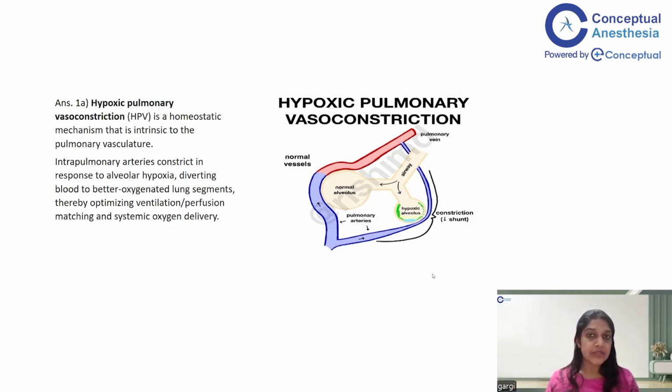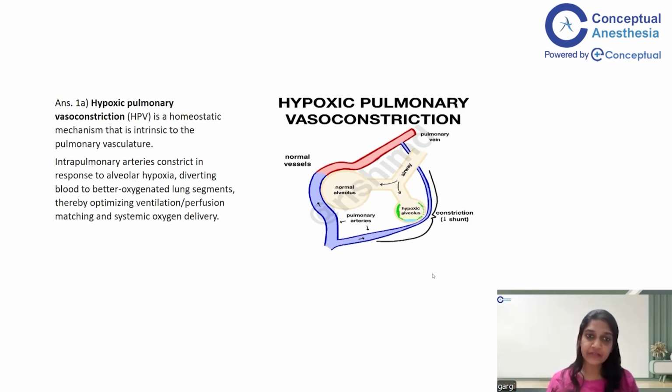So the main purpose behind this idea of hypoxic pulmonary vasoconstriction, this natural physiology, is to prevent VQ mismatch. Because if there was alveolar hypoxia and the pulmonary arteries kept dilating in that particular area, there would have been excess perfusion in relation to the ventilation, which would have resulted in a lot of VQ mismatch. So this is basically a safety mechanism that is intrinsic to pulmonary vasculature. That is why you get hypoxic pulmonary vasoconstriction.